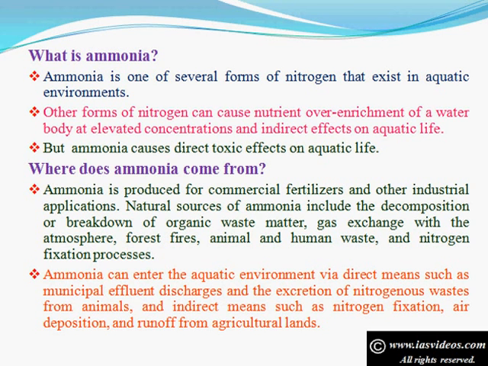Natural sources of ammonia include the decomposition or breakdown of organic waste matter, gas exchange with the atmosphere, forest fires, animal and human waste, and nitrogen fixation processes. Ammonia can enter the aquatic environment via direct means such as municipal effluent discharges and the excretion of nitrogenous wastes from animals, and indirect means such as nitrogen fixation, air deposition, and runoff from agricultural lands.